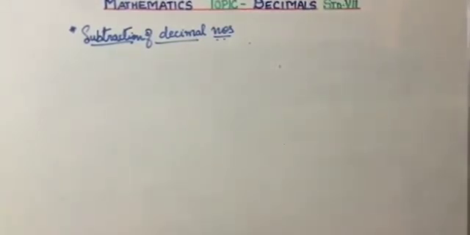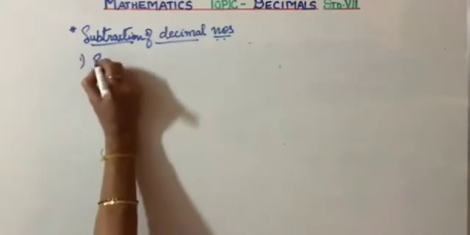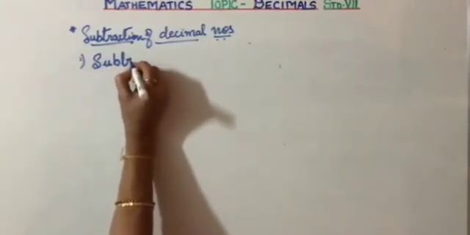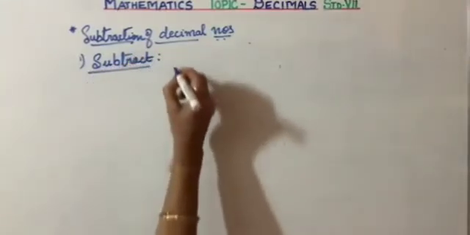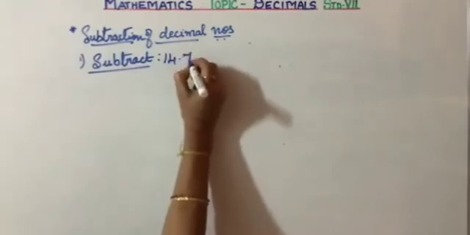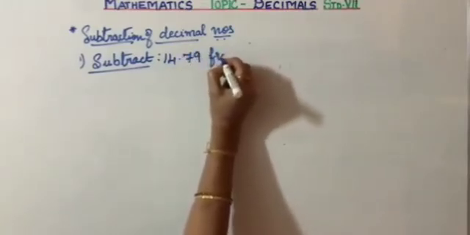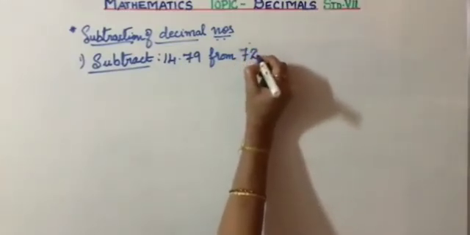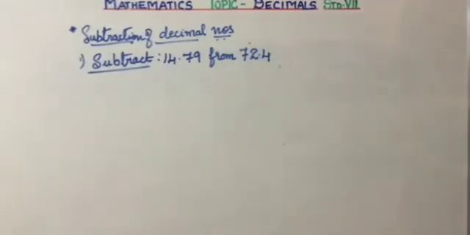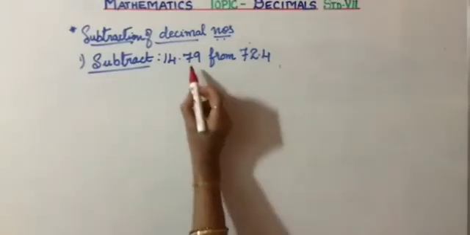So subtraction of decimal numbers. Let's see. First one, subtract 14.79 from 72.4. Yes, children, arrange and start doing. Okay. What's your first step? To convert into like decimal.